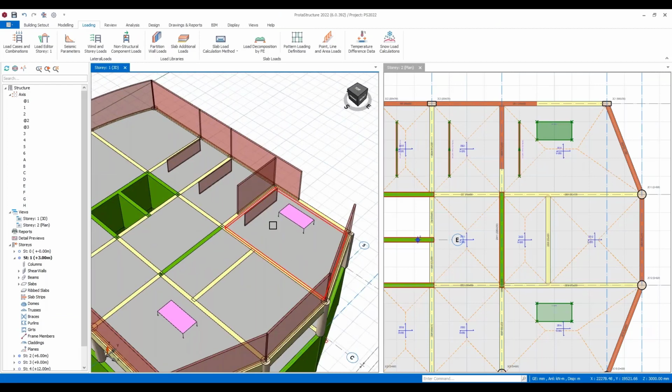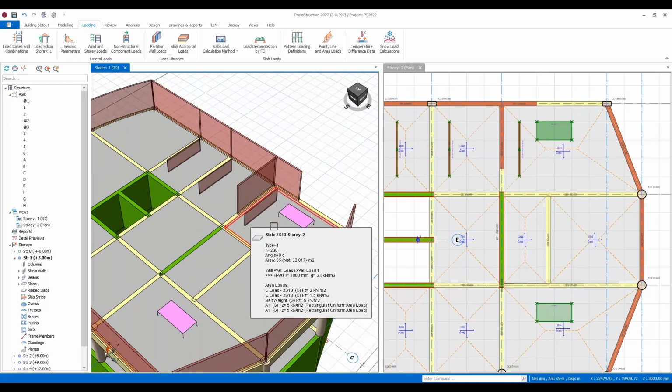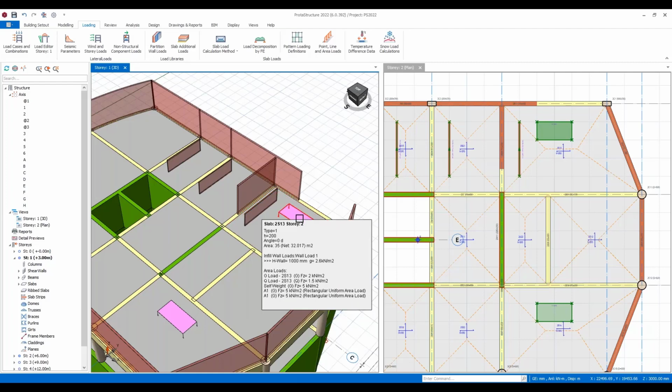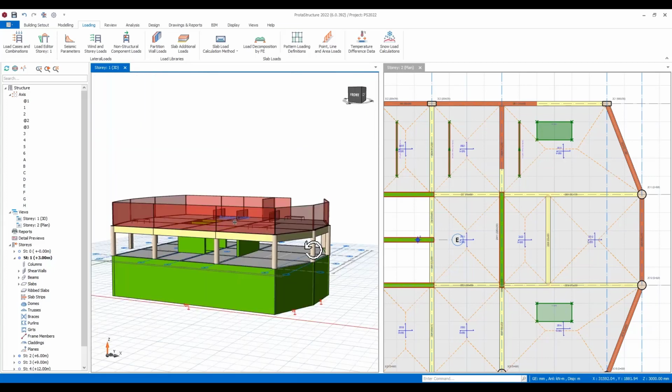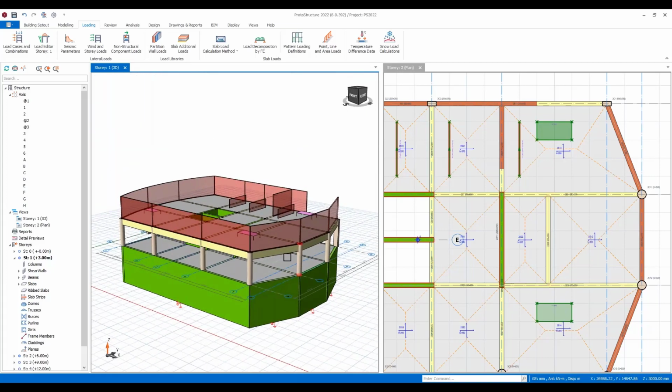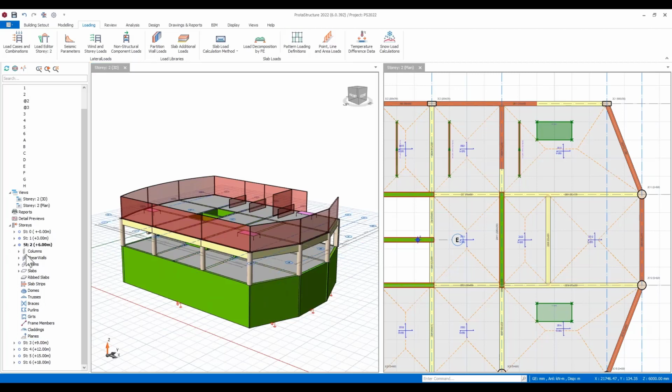So this is a really great tool, particularly if you've got a lot of repetitive equipment or other loads that you wish to assign to the building. This new loads editor just gives you the freedom and flexibility to assign and create those very, very quickly. Now at this point, I'm going to take this floor, which is story 2, and I'm going to generate this up to other floors.